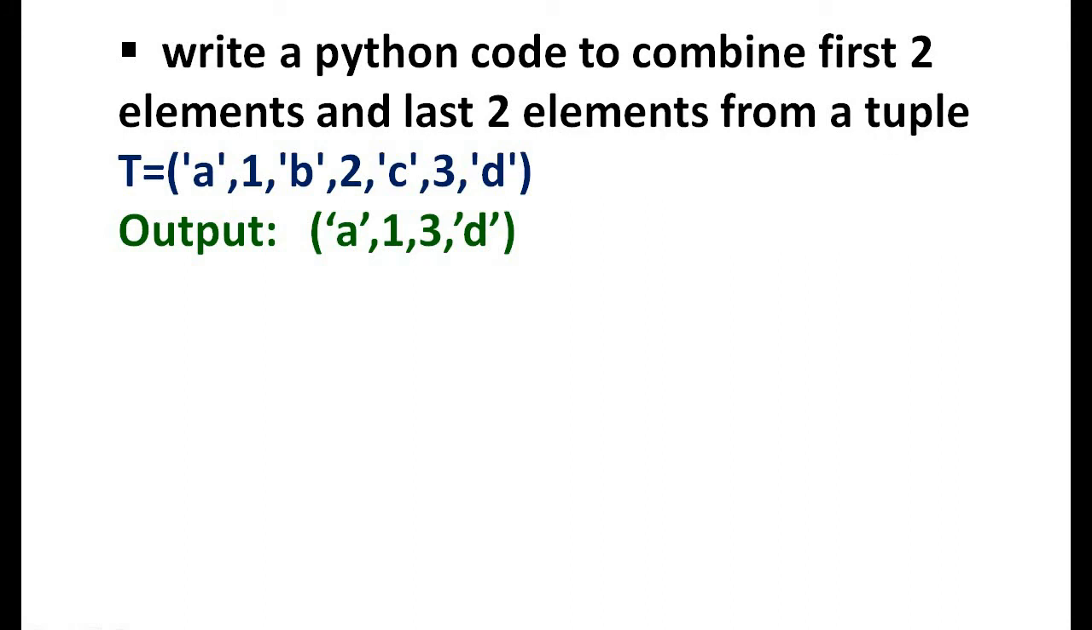Next one, write a Python code to combine the first two elements and last two elements from a tuple. That is, if the tuple is like this, you have to get the output like this. Combine A, 1 and 3, D. To get the first two elements, T of colon 2, that is the values at index 0 and 1. Then to get the last two elements, T of minus 2 colon, starting from minus 2 up to the last element. Then concatenate. So we have discussed tuple and its operations. Comparison operators and membership operators you can use in tuple also, just like in list. So we are not discussing it now. Then tuple functions we will discuss in the next class. Thank you.